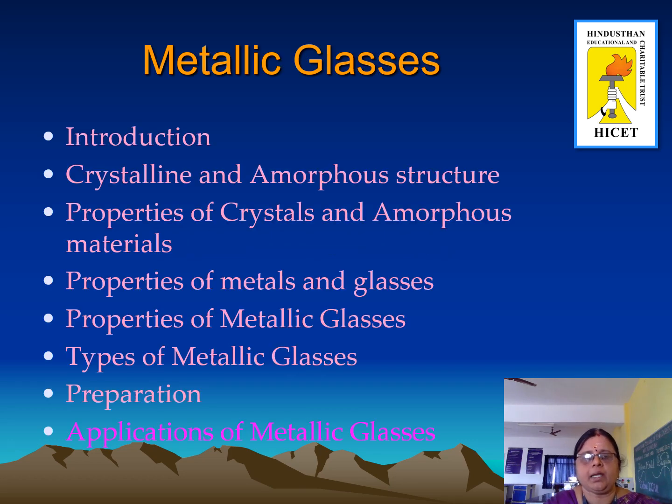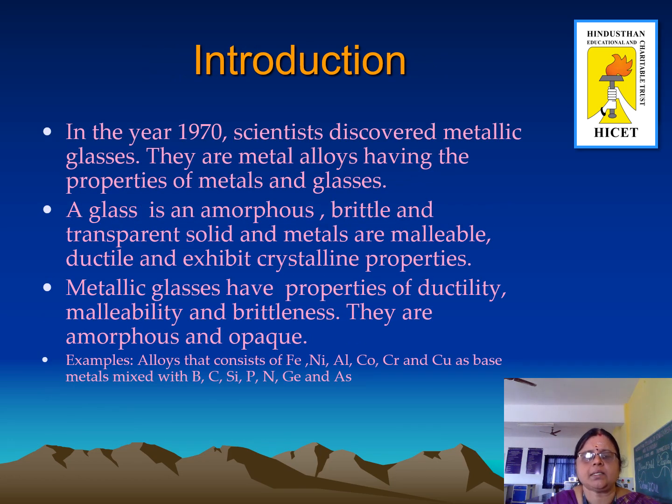So what are metallic glasses? Metallic glasses were discovered by scientists in the year 1970, and they are metal alloys having the properties of metals and glasses. A glass is an amorphous, brittle and transparent solid, and metals are malleable, ductile and exhibit crystalline properties. Metallic glasses have the properties of ductility, malleability and brittleness. They are amorphous and opaque.